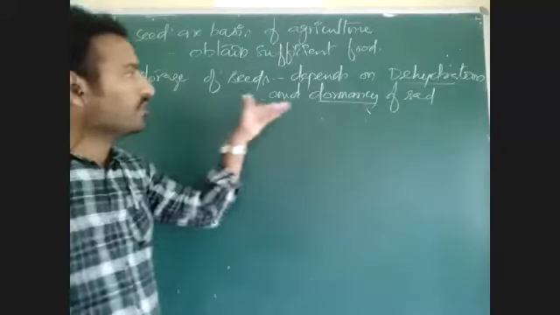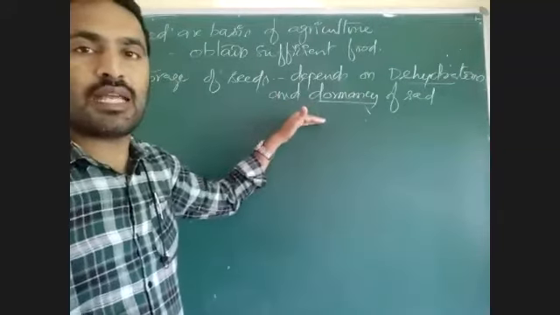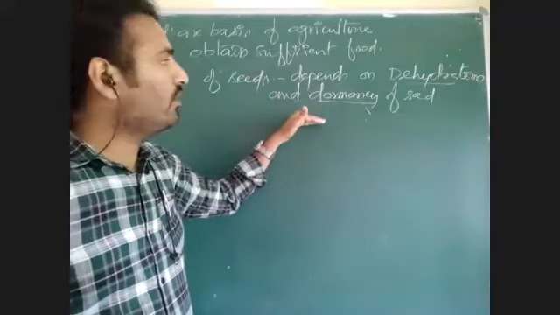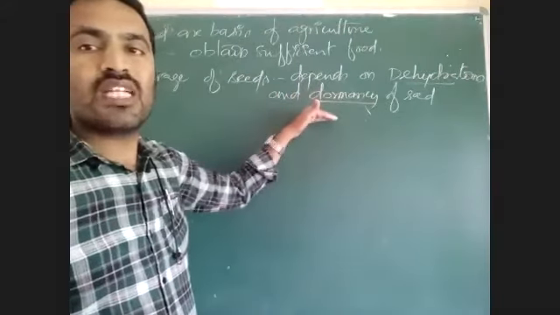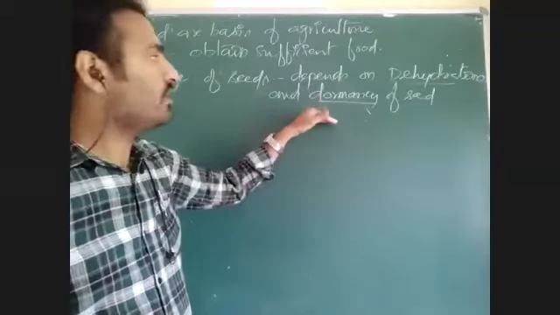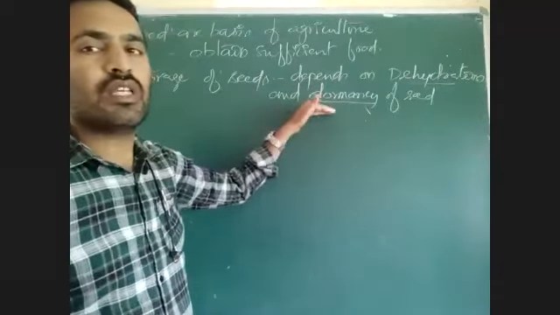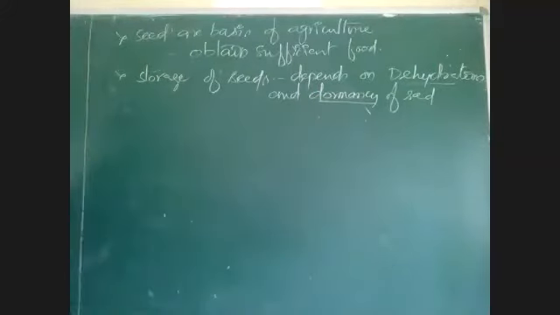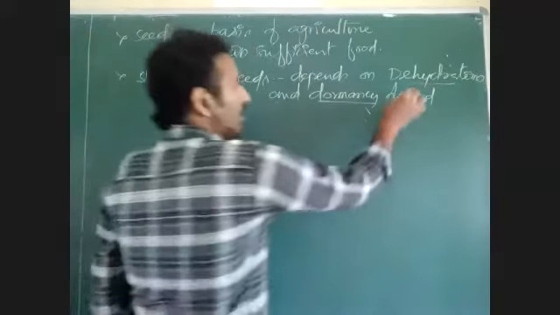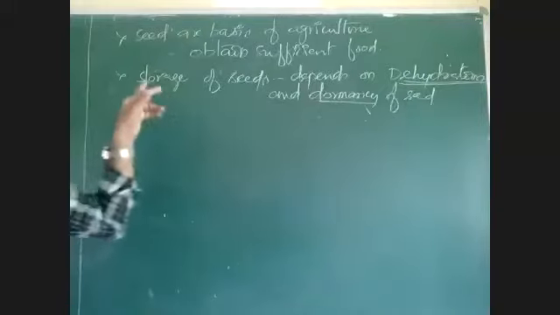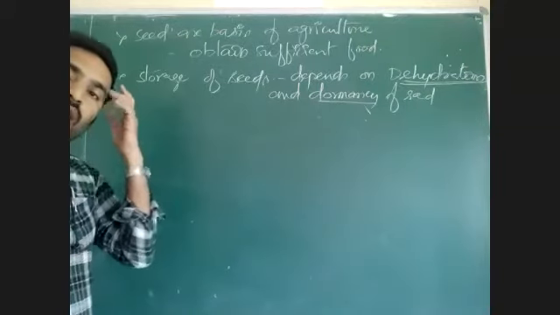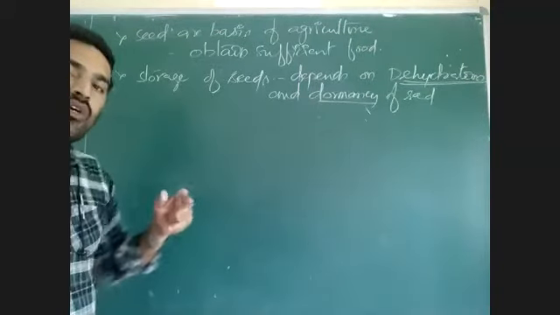If seeds are dormant for very long time, then we can store the seed for a very long time. We can use the seed as a food for a long time. If dormancy is very less, we cannot store them for long time. That is the point. As dehydration and dormancy are set correct, we can use the seeds as a food for long period, even if there is no agriculture.